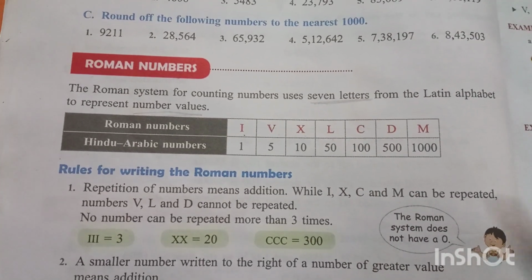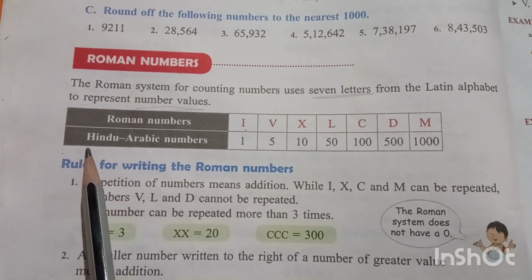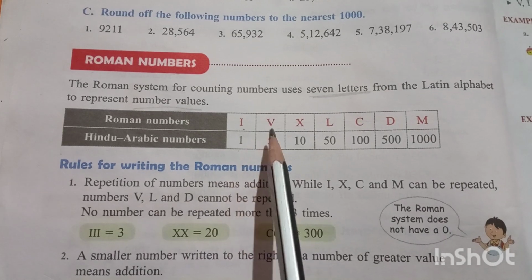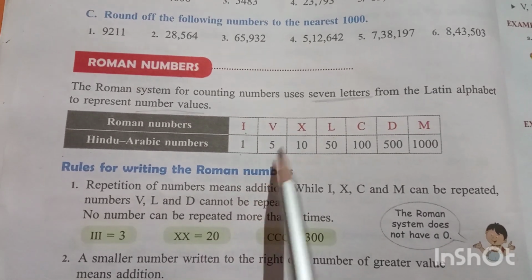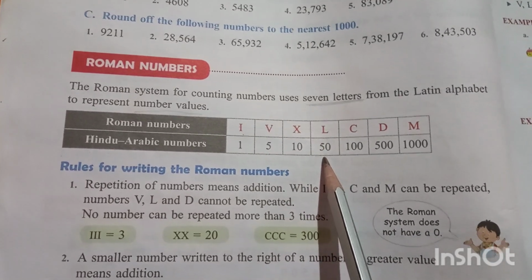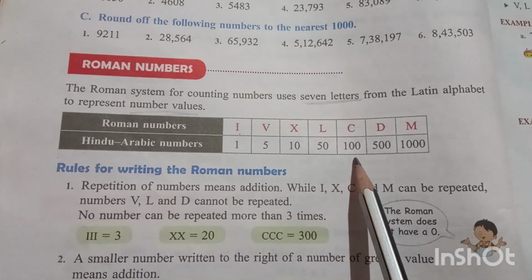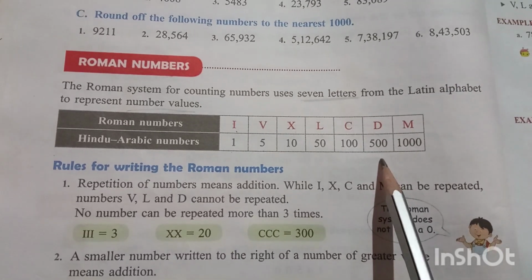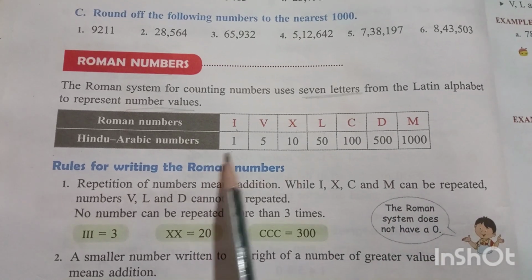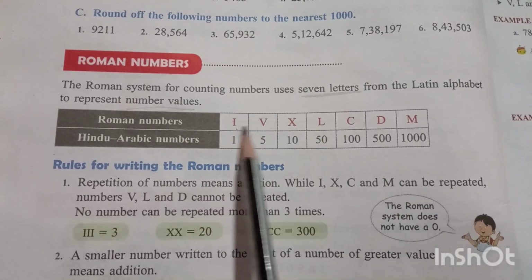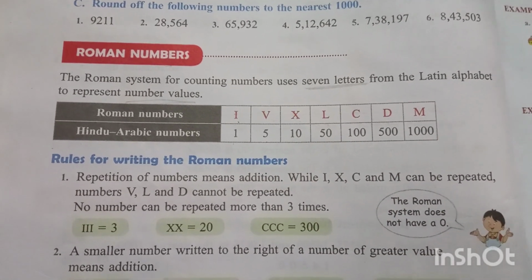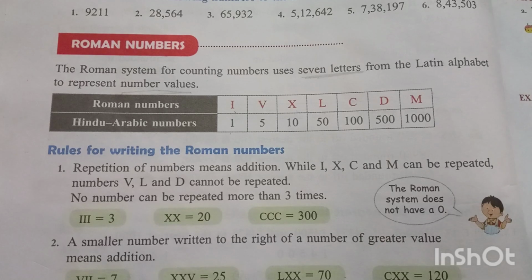Now we use the corresponding Hindu-Arabic numbers: I for 1, V for 5, X for 10, L for 50, C for 100, D for 500, and M for 1000. So by using these alphabets, they represent all the numbers that we use in the Hindu-Arabic system.